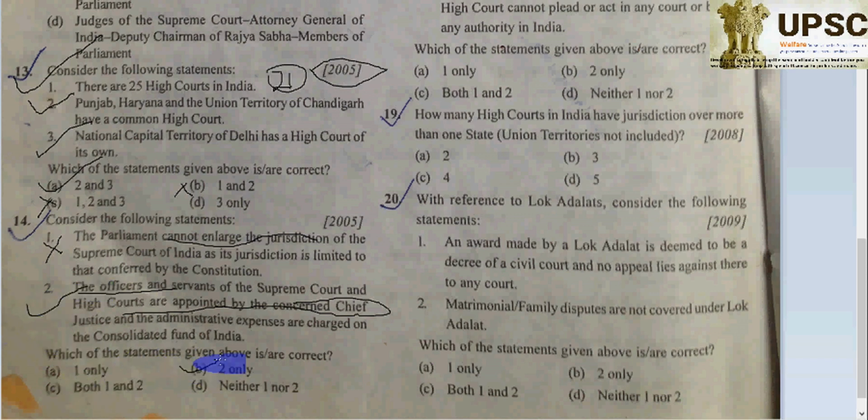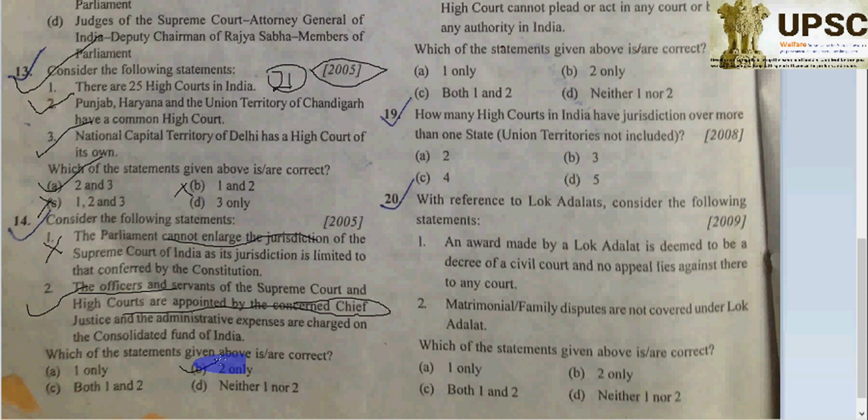Why is statement 1 incorrect? According to Article 138(1) of the Constitution, Parliament can enlarge the jurisdiction and powers of the Supreme Court on any matter in the Union List, and the Supreme Court's jurisdiction on any other matter can be enlarged by special agreement between the Government of India and the government of the concerned state.